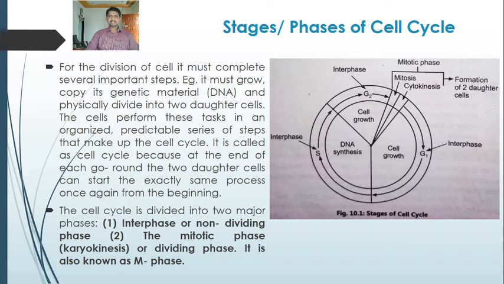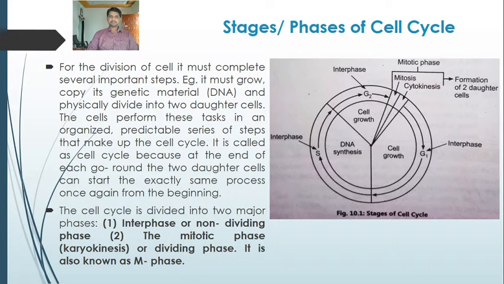The cell cycle is divided into two major phases. The first one is the interphase or non-dividing phase. In this phase the cell does not divide, and the growth of the cell occurs in the interphase. The second phase is the mitotic phase. The mitotic phase is also called karyokinesis, so there is a division of the nucleus. It is also called the dividing phase, and it is also known as the M phase.